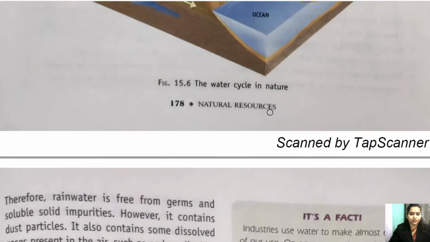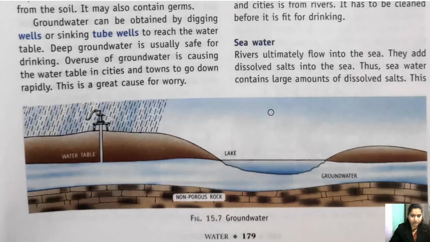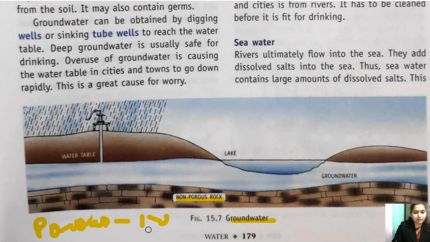See, so just have a look at this diagram at page number 179. We have groundwater. So let's see. First, let's talk about non-porous rock. Non-porous rocks क्या होते हैं? See, porous का मतलब होता है, porous means it has small holes. porous का मतलब क्या है कि उसमें छोटे छोटे small holes हैं. ठीक है, पोर्स है. पोर्स का मतलब स्मॉल स्मॉल होल्स.